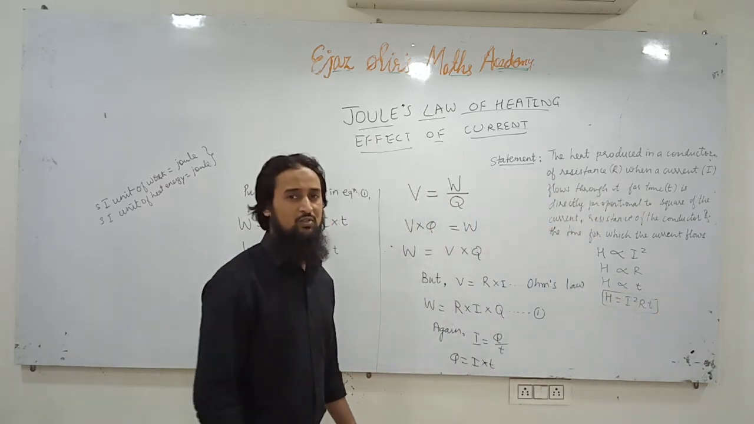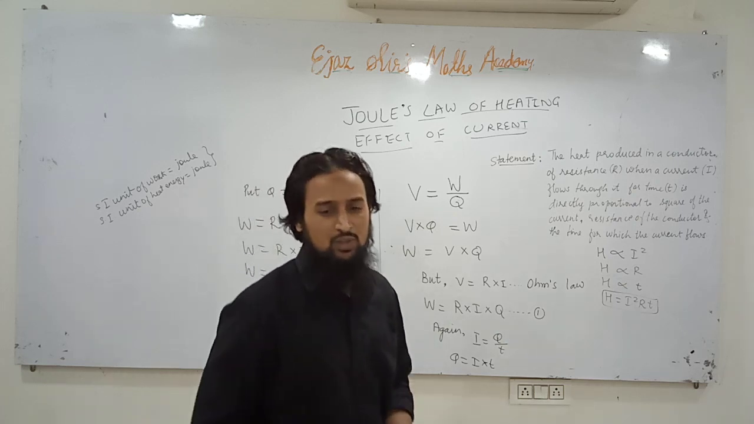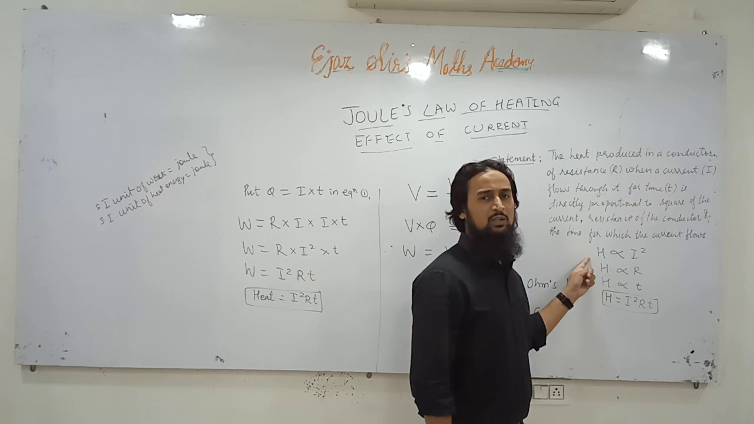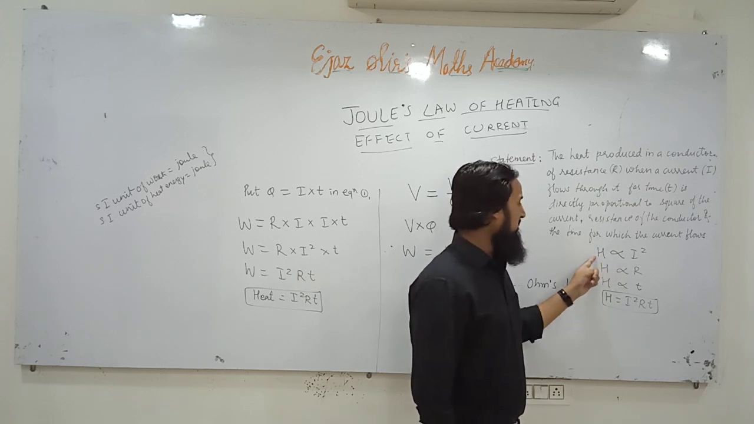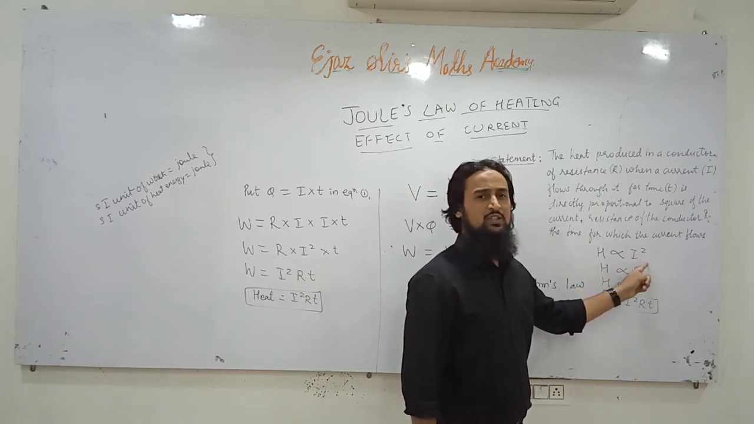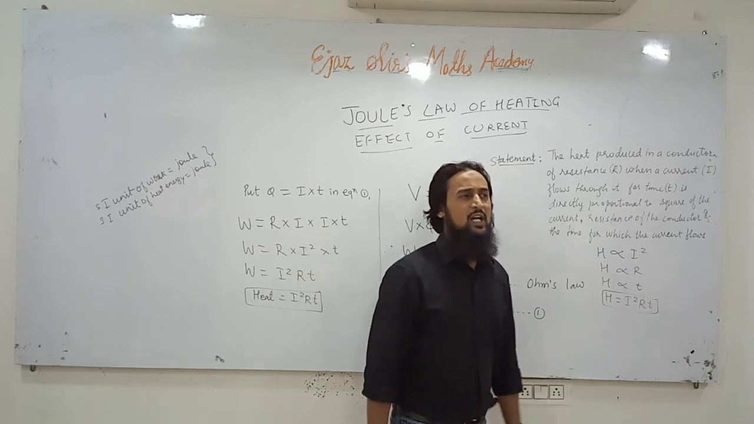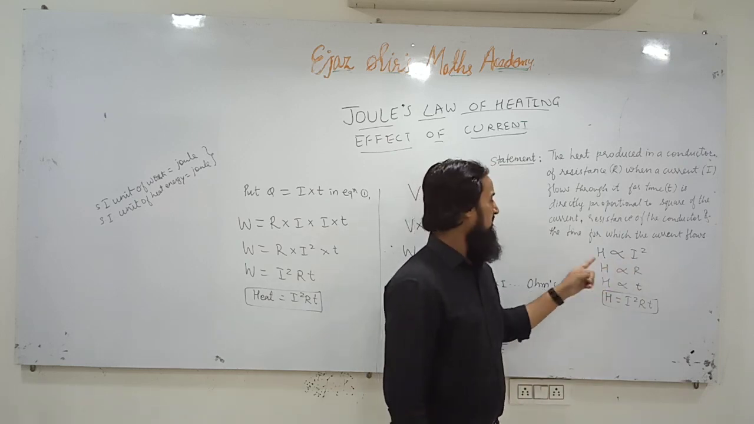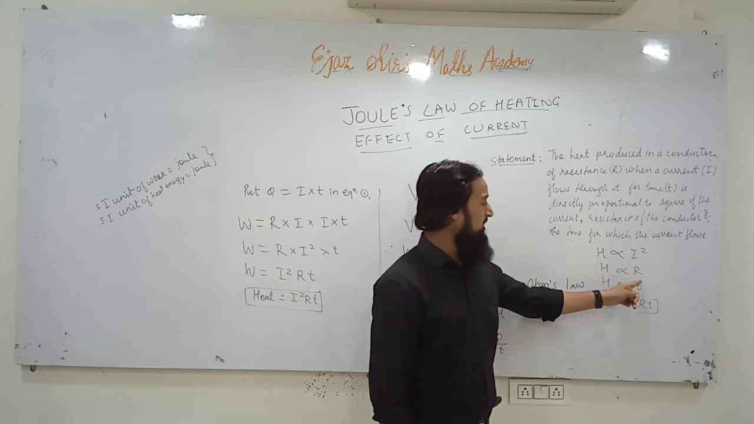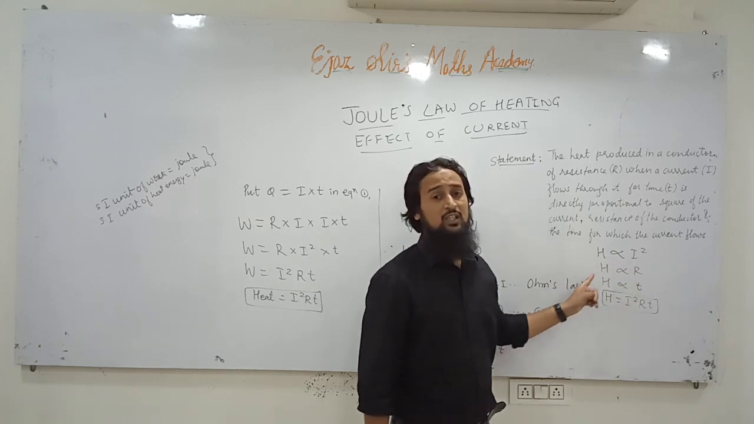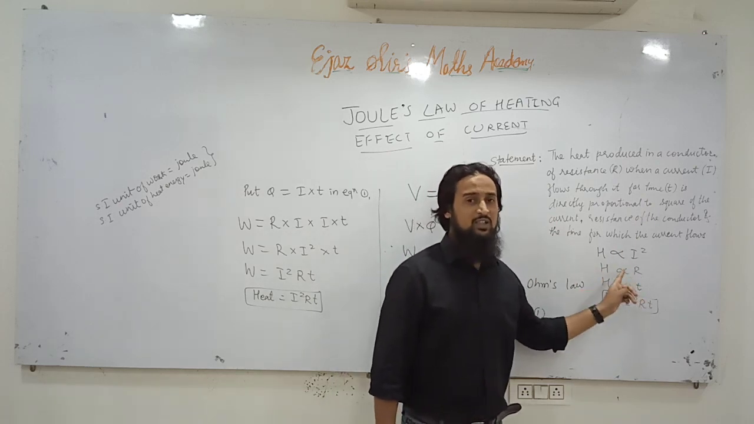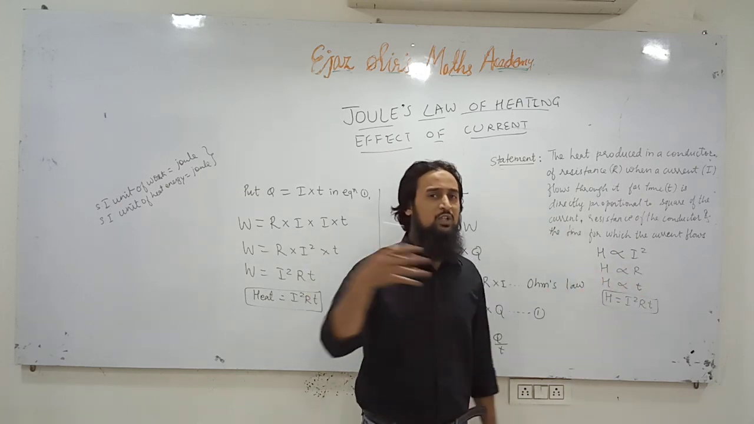H is equal to I square RT. What does this show? That the greater the current, the greater the heat. What do we mean by directly proportional relation? When one value increases, the other value also increases. Such a relation is called directly proportional relation. If we increase the current flowing through a conductor, the heat will increase. If we increase the resistance of the conductor, then there will be more collisions.